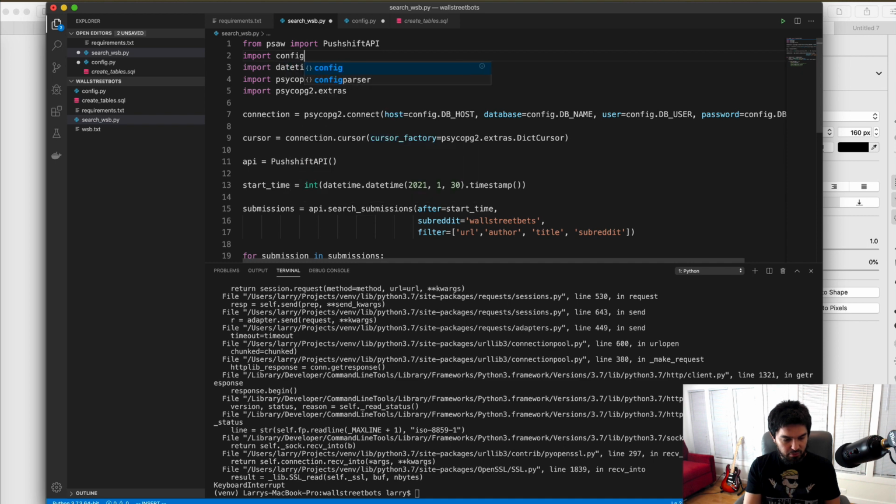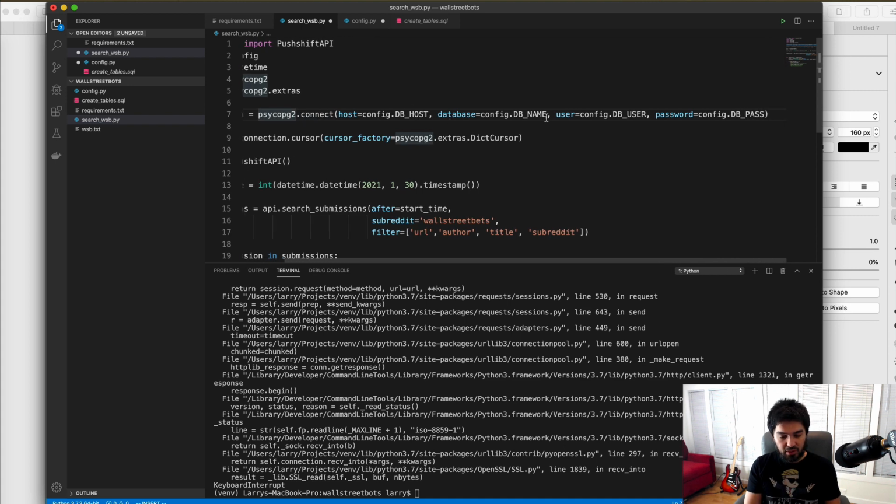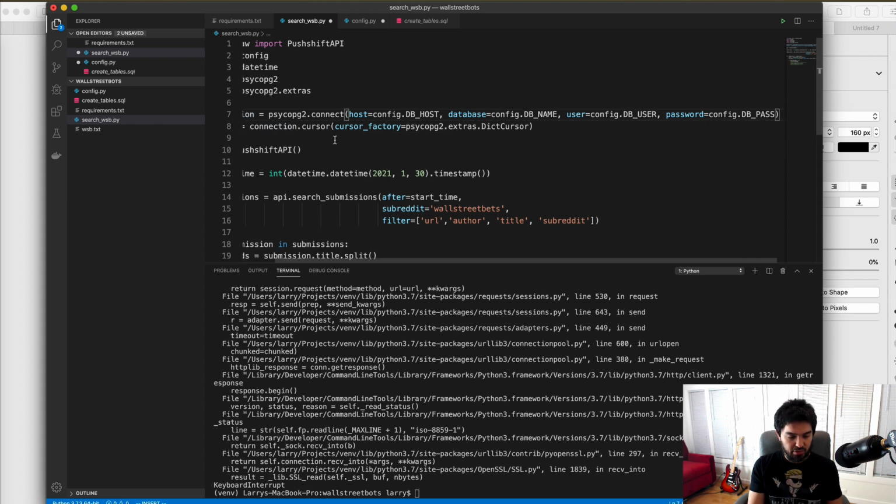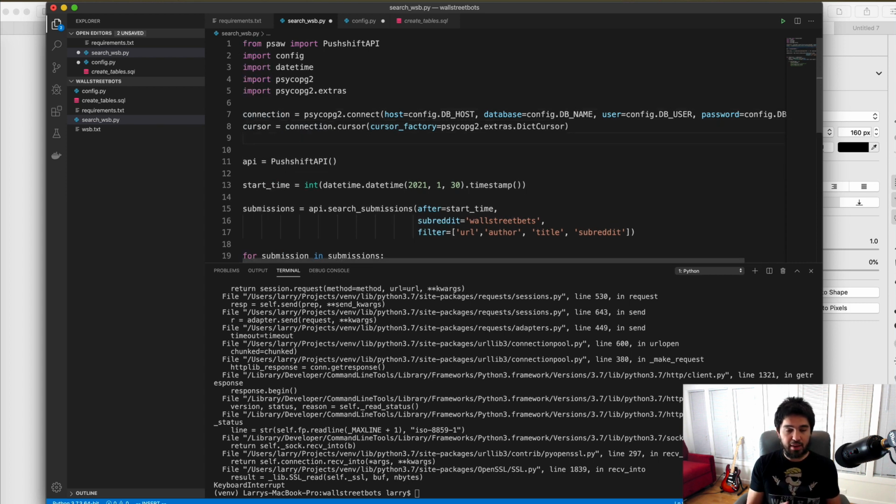So I'm going to import psycopg2, psycopg extras, and I'm going to import the config file that I just created. Okay, so I have a config.py, has my database connection information. We have our database connection. We use our config, the host name, database name, user, and password that are in our config file. We've already talked about that. And we're going to create a cursor, a dictionary cursor, so that we can loop through query results as a dictionary.